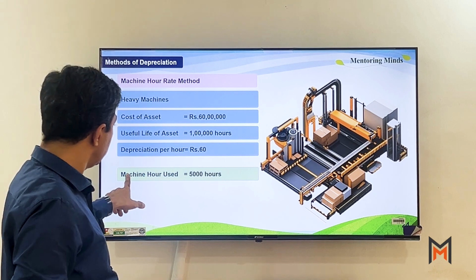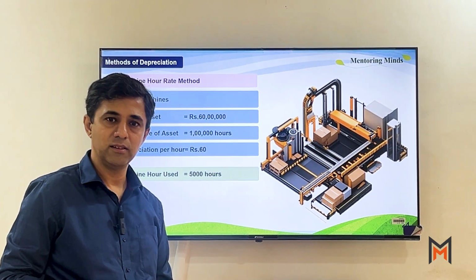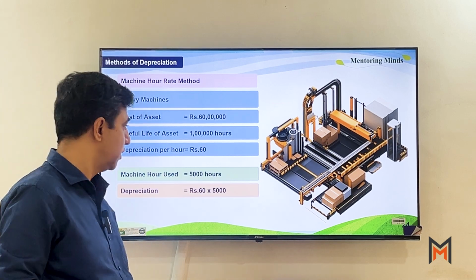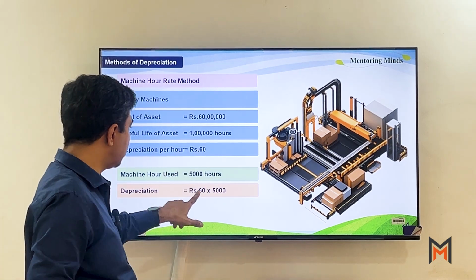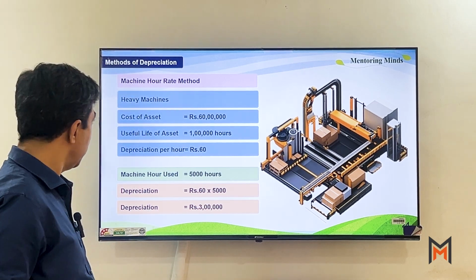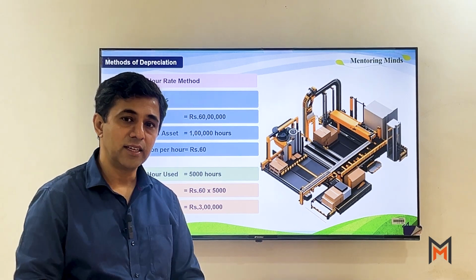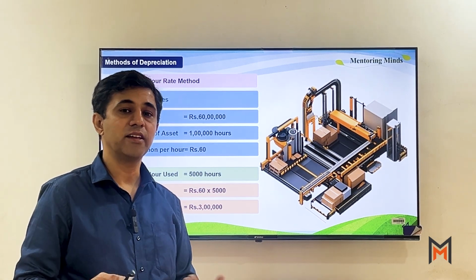We have used this particular machine, let's say, for 5,000 hours only. तो depreciation कितना होगा? Obviously, depreciation will be 60 multiplied by 5,000, that is 3 lakh. So we understood, as per machine hour rate method, the depreciation is charged considering the hours.